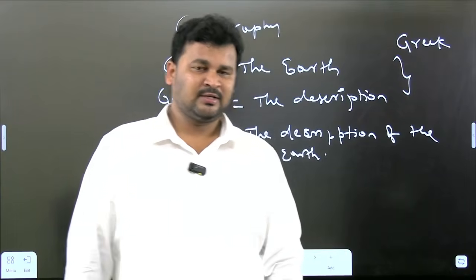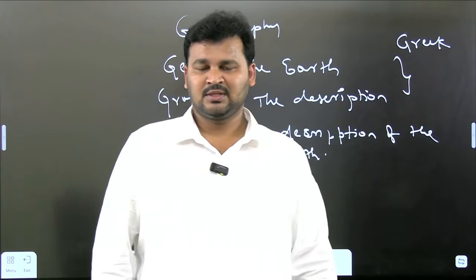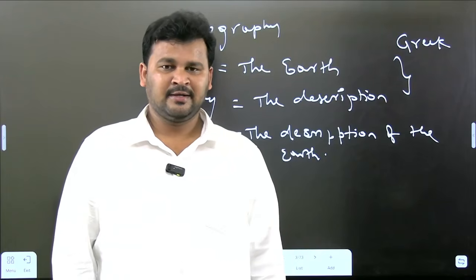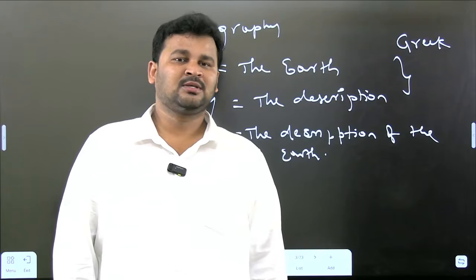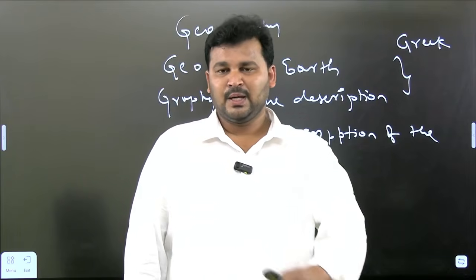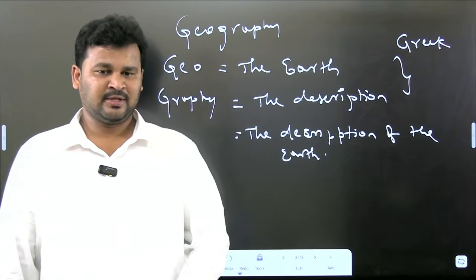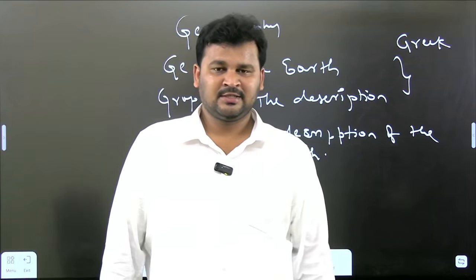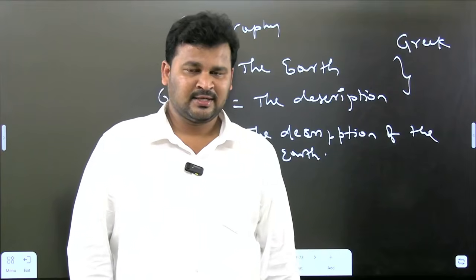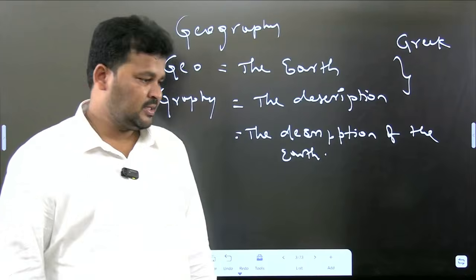Then I will enter into agriculture. Under agriculture, I will discuss cropping seasons, the different crops grown in India, and their climatic and soil conditions. All that information we will cover. Okay. And after the completion of agriculture, we will enter into industries. Under industries, we will cover the classification of industries and the various industries located in India. Clear?